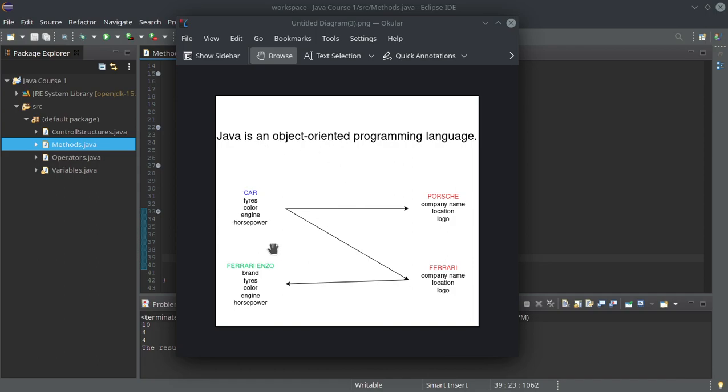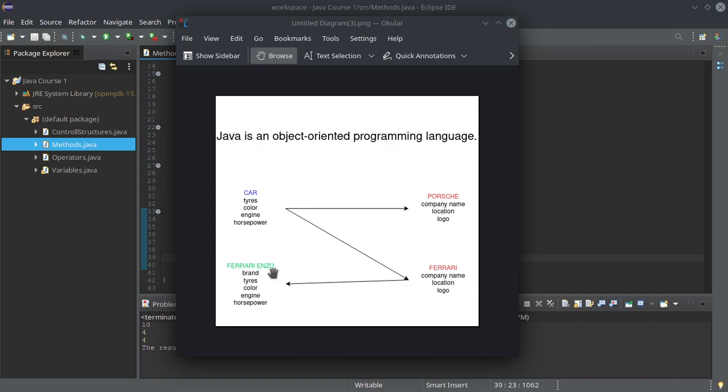Everything in Java is written in a class, and we write classes in order to build objects. Let's say Porsche and Ferrari build a car according to a model, this car model. But the way in which they build the car is not the same. For example, the Ferrari Enzo, which is a model of a Ferrari car, is an object which was built through a car model, a car class, but it was built in a Ferrari way.